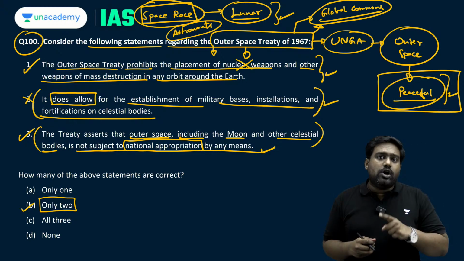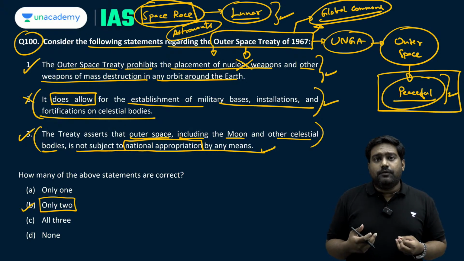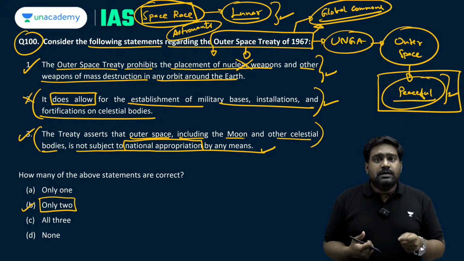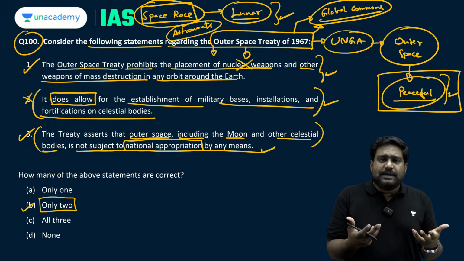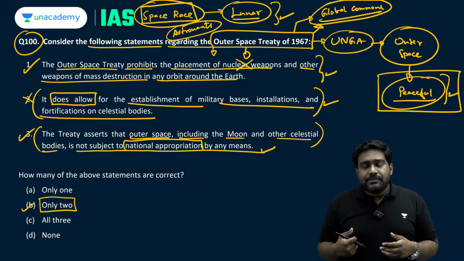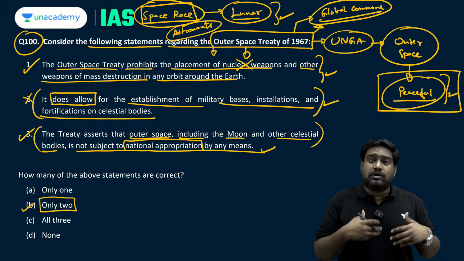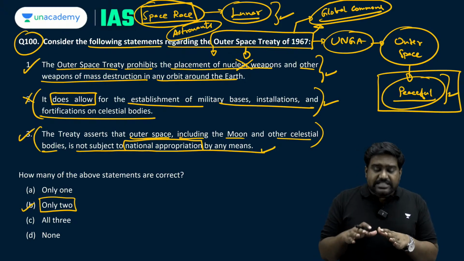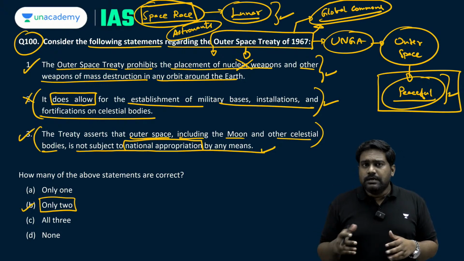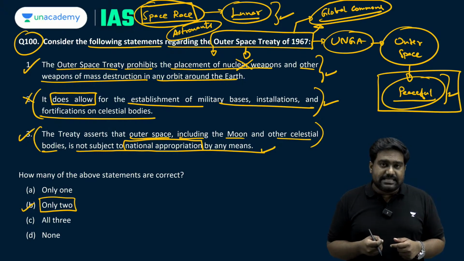And countries are also under the obligation to be held liable for any damages, for any risk that arises out of space activities and space exploration. For example, let's say a spacecraft object or a component of a rocket falls back on Earth. The respective country which launched the mission would be responsible for paying the damages or for cleaning up the debris. Countries are also obligated to not pollute or contaminate outer space and celestial bodies. So all such obligations are placed on the countries through the Outer Space Treaty of 1967.